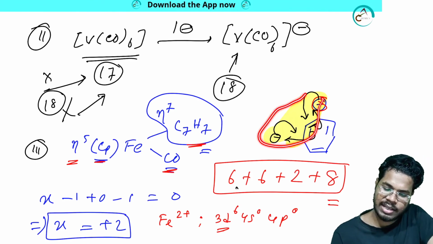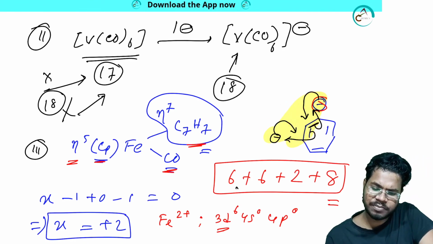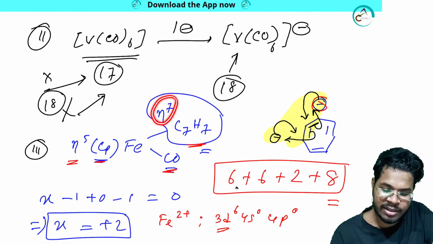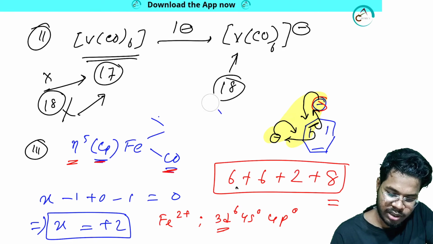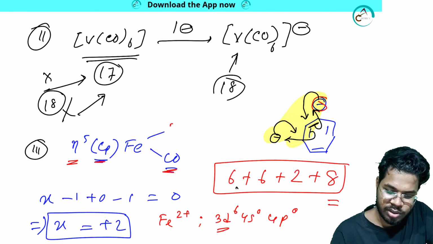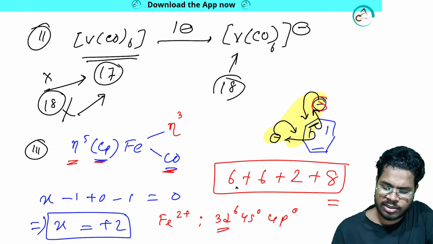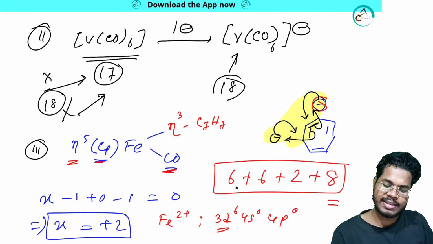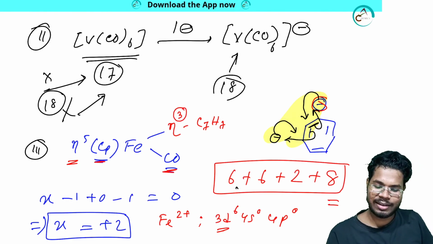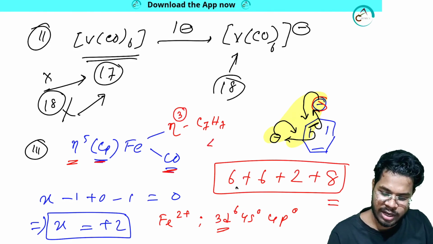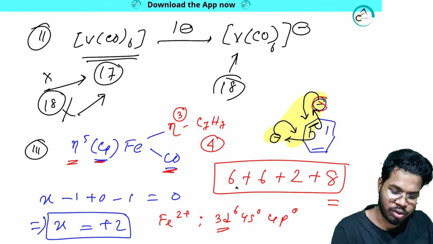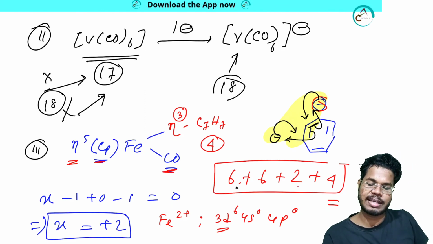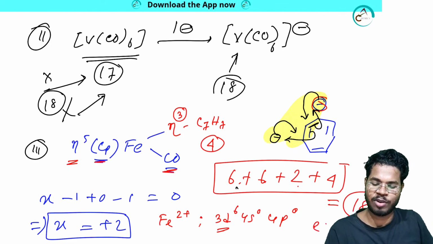So as the delocalization is occurring only in this part, 1 carbon, 2 carbon, 3 carbon, there are 3 carbons, so it will donate eta 3, not eta 7. Okay, clear? So it will be eta 3 and the formula will be the same, C7H7. As it is eta 3, now listen, eta 3 means there is one negative charge, that means total electron donation will be 4. So here in place of 8 put 4: 6 plus 6 is 12, 16, 12, 14, 18. Now it is following the 18 electron rule.